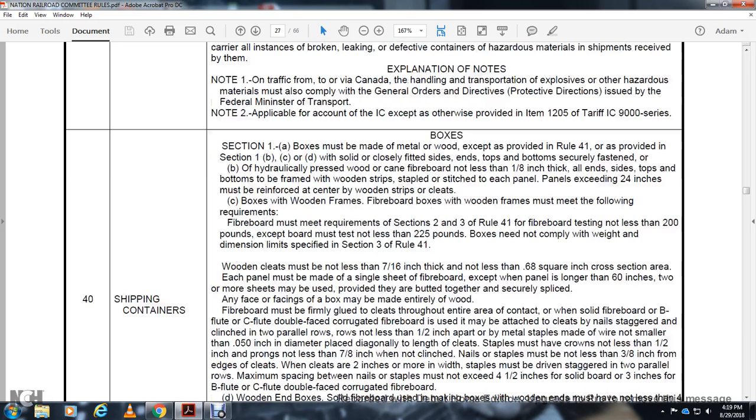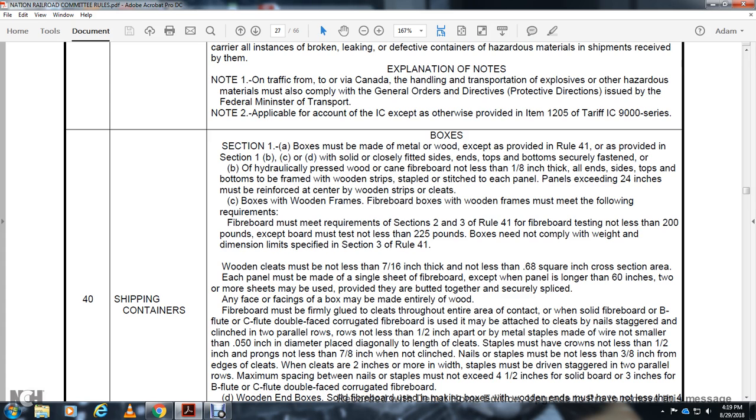Alright, Rule 40, shipping containers. Section 1: boxes made of metal or wood, except as provided in Rule 41, provided in Section 1B, C, and D, with solid, closely fitted sides, ends, top, and bottom, securely fastened, or hydraulically pressed wooden cane fiberboard not less than 1/8 of an inch thick. All ends, sides, top, and bottom have frames with wooden strips strapped and stitched from the edge of each panel. Panels exceeding 24 inches must be reinforced at the center with wood strips and cleats.